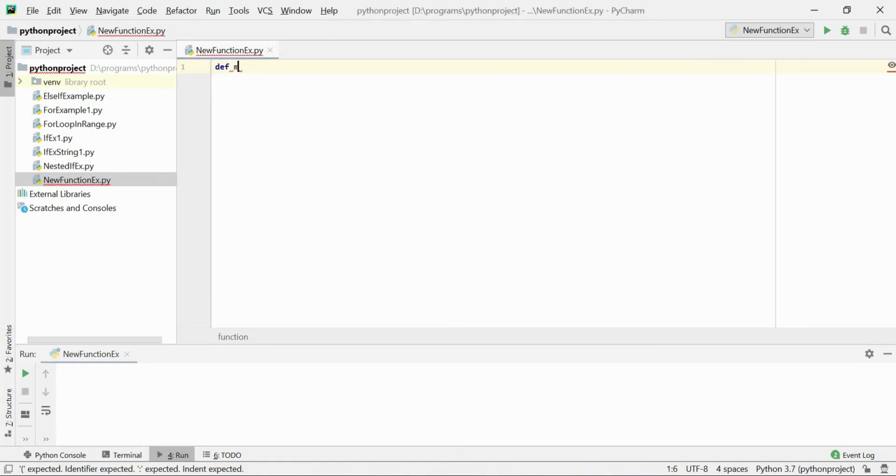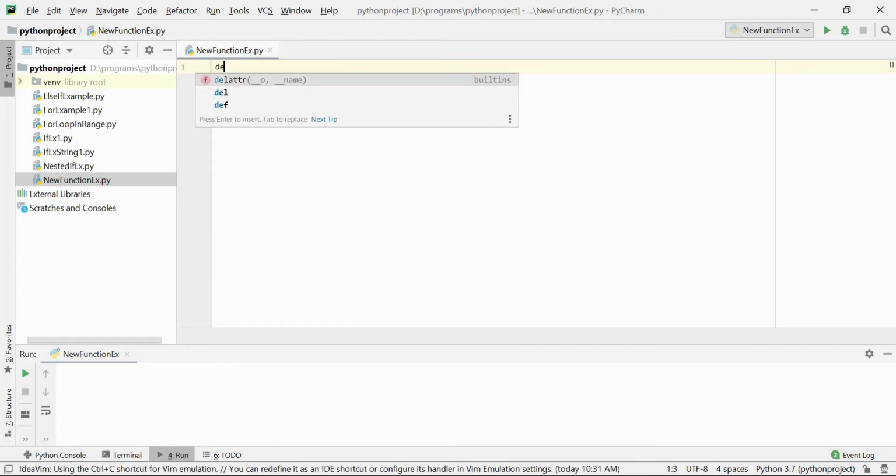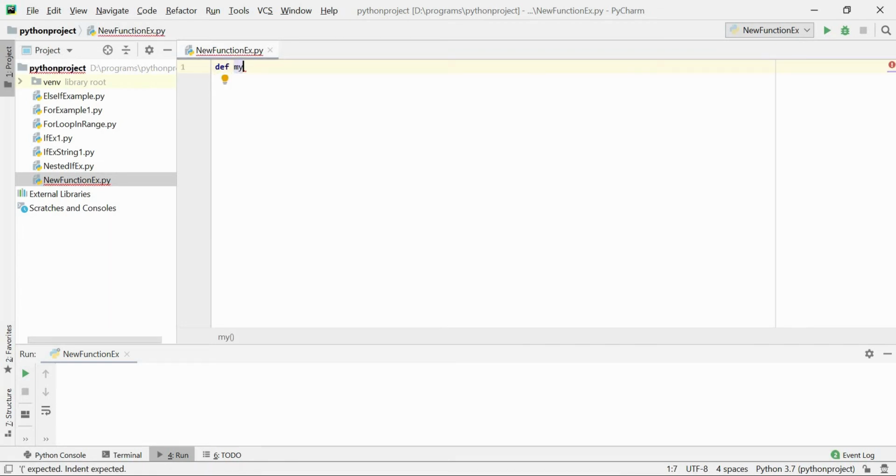Hi, today we are going to discuss functions in Python. A function is a code or a collection of statements which performs a task. It will start with def. This is the keyword that defines a function, and we call it def in Python.